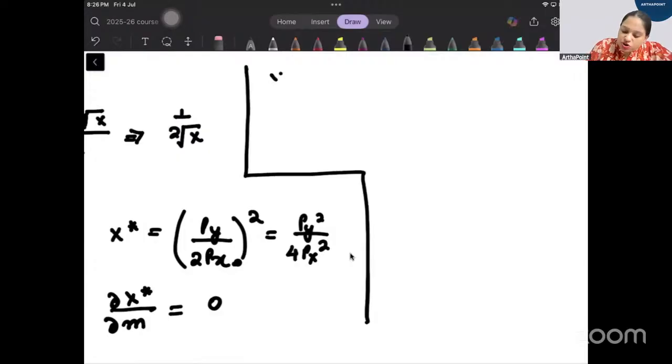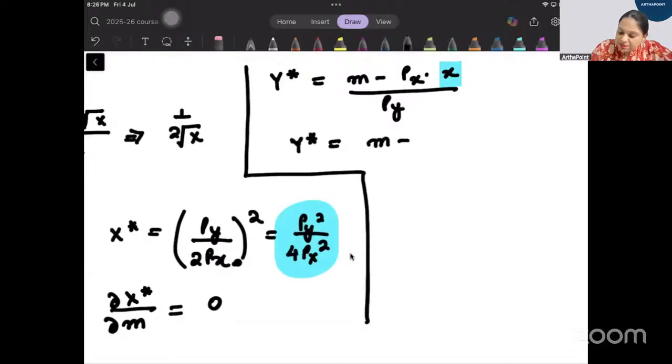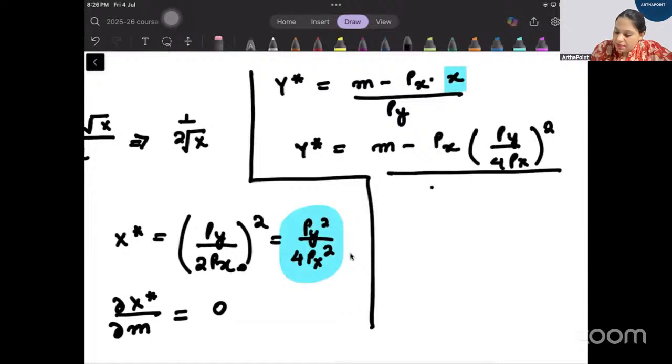So y star will be m minus px into x by py. Instead of x, I can go ahead and plug in this value. So I'll get y star as m minus px, into, in place of x, plug in py by 4 px whole square, all by py.